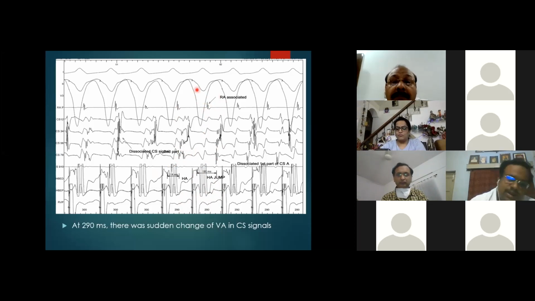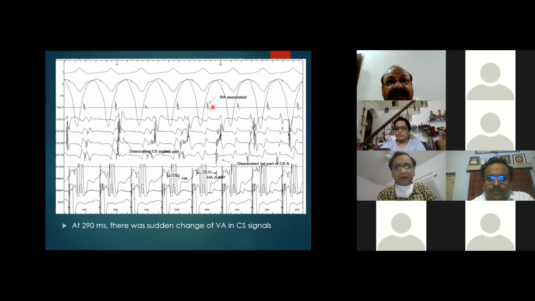RA is, yeah, right. You are pacing near the basal part, and that's why retrograde right bundle branch block has caused the jump and led to VA interval increase. In the third and fourth beat, you see a split atrial signal, which is difficult to see, as if there is some conduction delay happening. That should not happen with a retrograde RBBB. You should not see a split atrial signal in the retrograde limb at beats number 3 and 4. That's a little tough thing to explain.